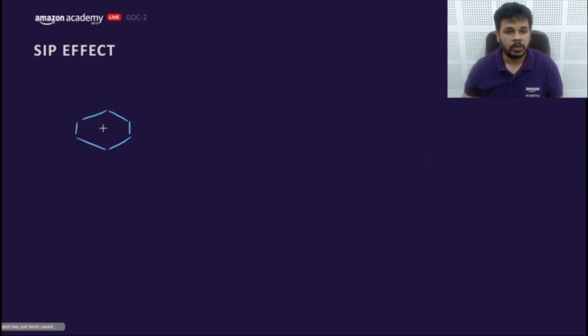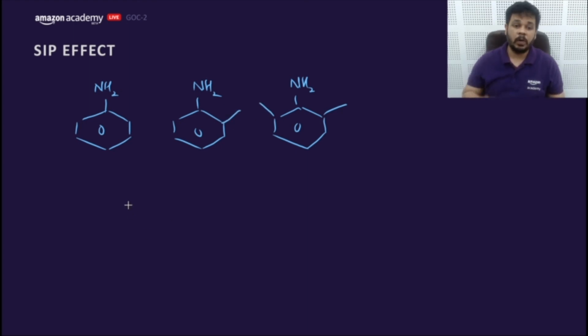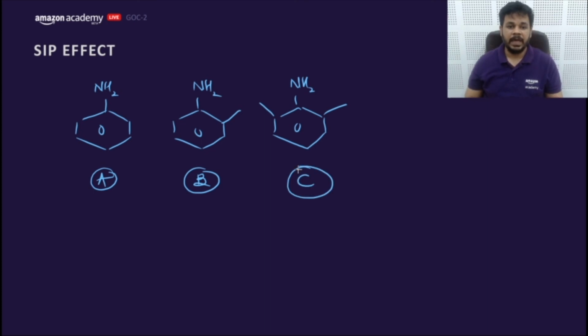So this occurs actually in aniline only. So compare the basic strength among all three compounds. What would be the basic strength? If aniline gets substituted with the bulky group at the ortho position, the basic strength of the compound decreases. What would be the order of basic strength among A, B, C? What would be your answer?